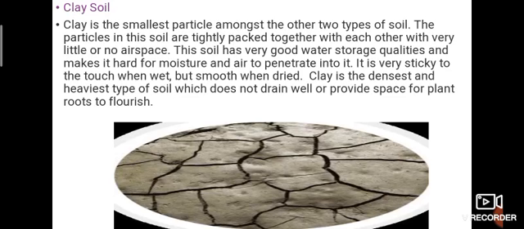Clay is the densest and heaviest type of soil, which does not drain well or provide space for plant roots to flourish. If you pour water into clay, it takes colloidal shapes and does not easily dry. So water holding capacity is more compared with others.